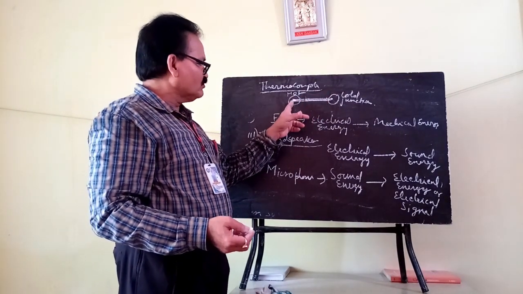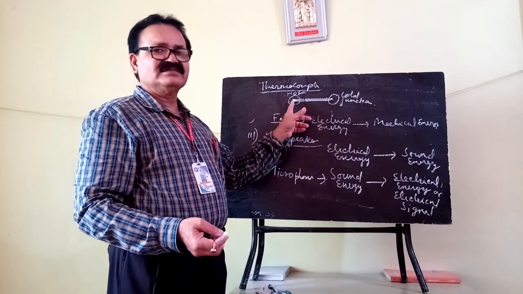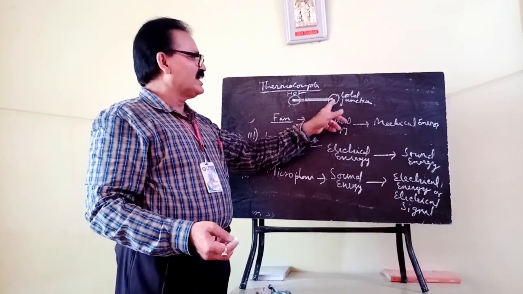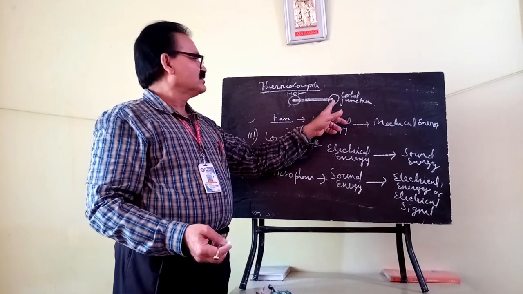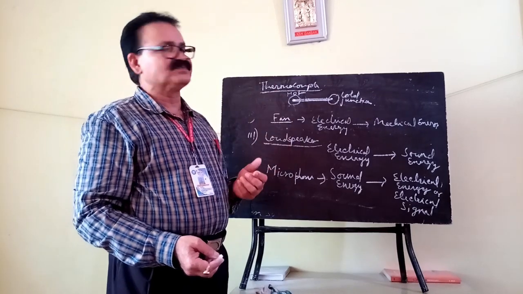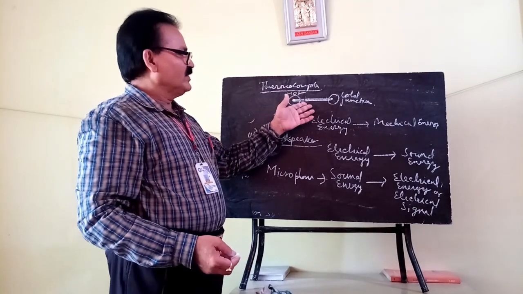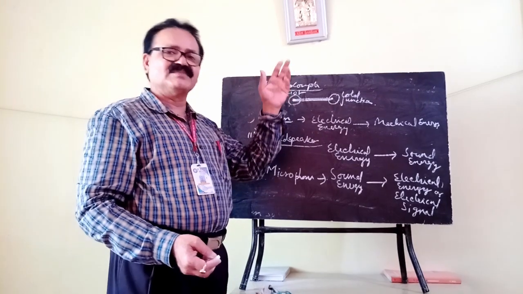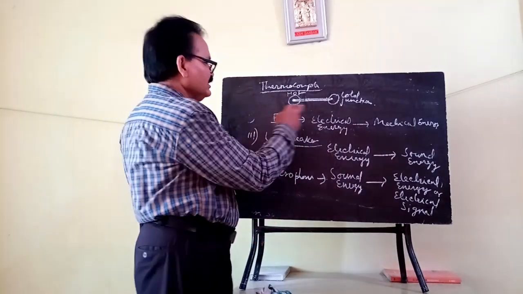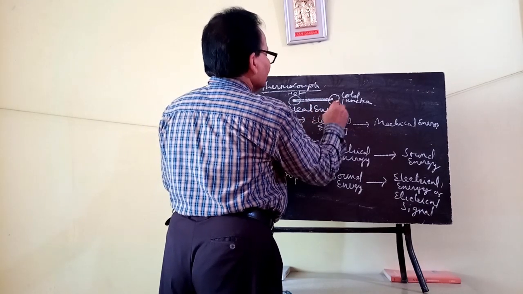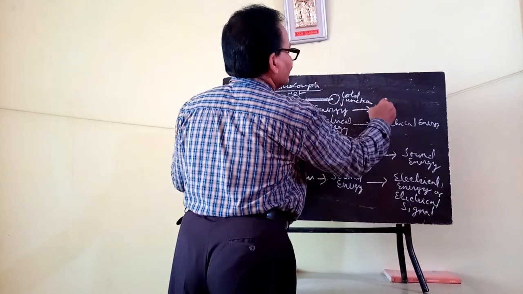If one end is kept in a hot region and the other end is kept in a cold region, then a current will flow in this thermocouple. That means in a thermocouple the heat energy supplied is converted into electrical energy.